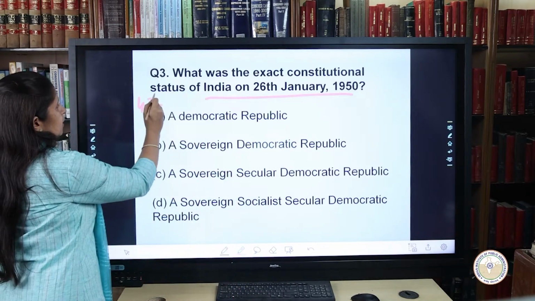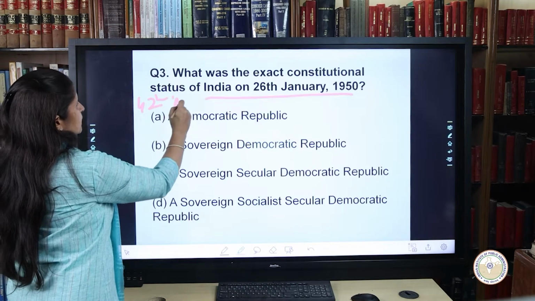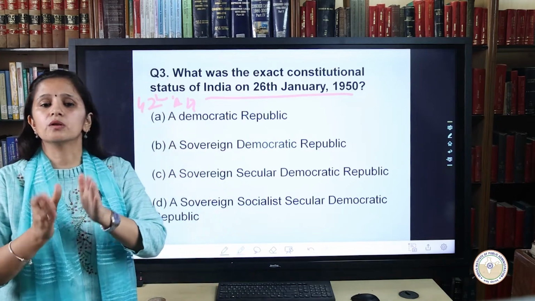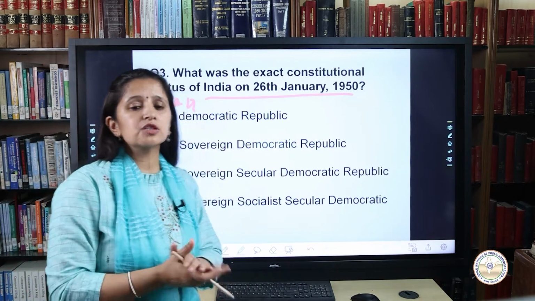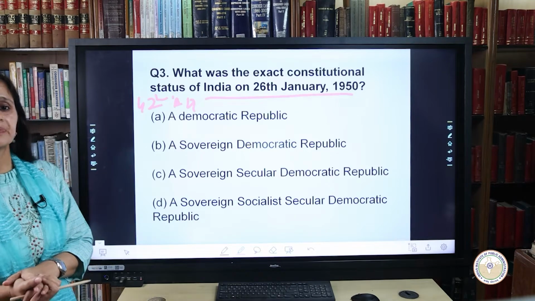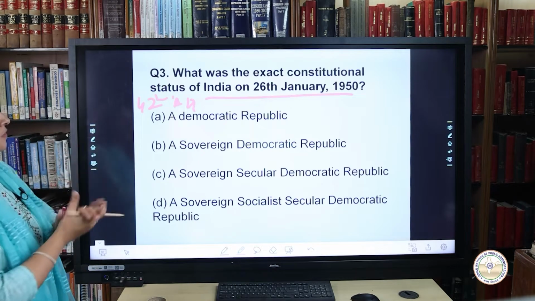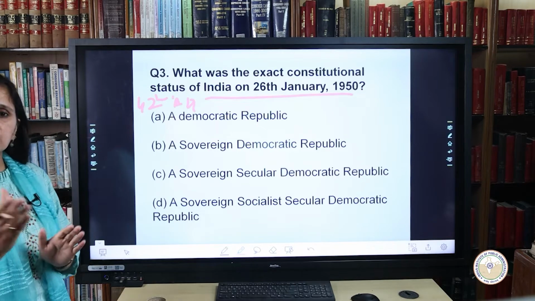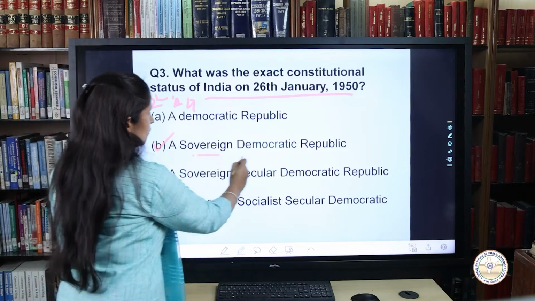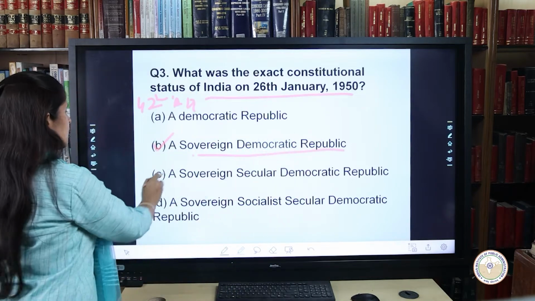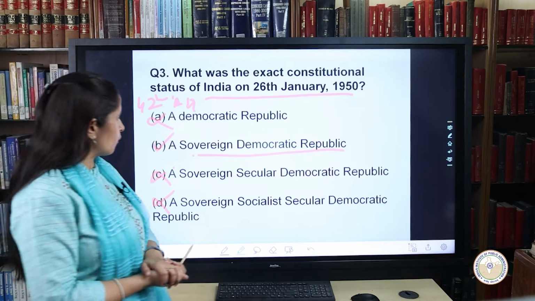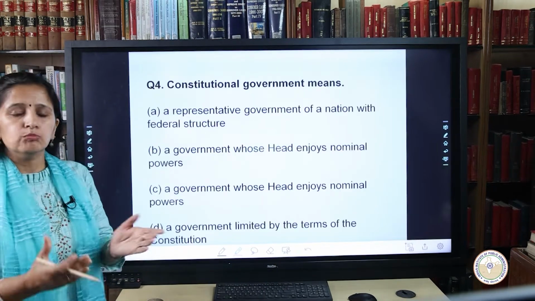In the 42nd Amendment Act 1976, the words socialist and secular were added, and therefore the answer to this question, the exact constitutional status of India on 26 January 1950, is clearly option B, that is, a sovereign democratic republic. We cut out all the other options, and therefore the answer is B, sovereign democratic republic. Moving on to the next question.